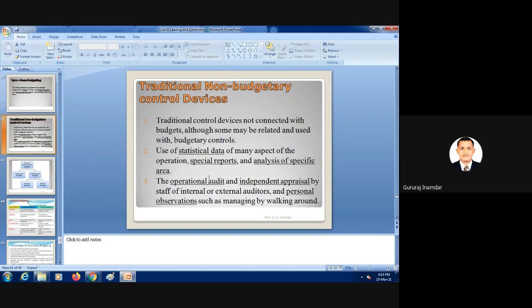Traditional non-budgetary control devices. The traditional control devices are not connected with budgets. So actually this is a very huge article.